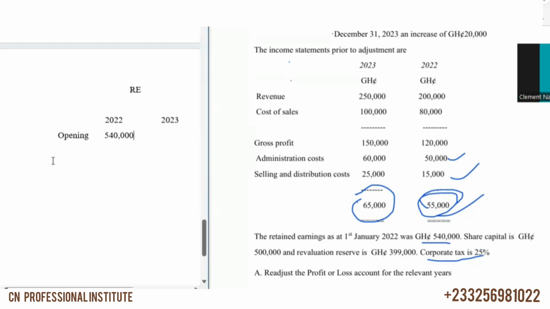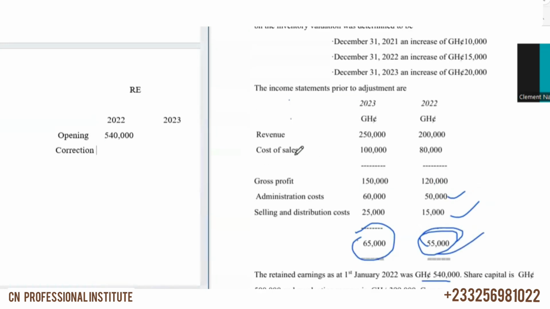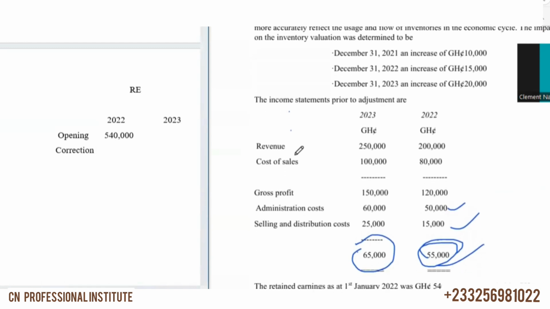Then there's a correction that we have to do here. Okay, correction. And the correction is from 2021, right? 2021, it says we should increase closing inventory by 10,000.